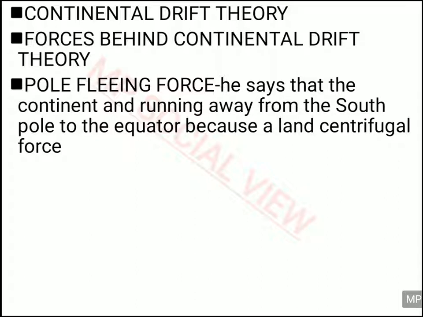Pangaea's center point was the south pole. So because of the centrifugal force and the rotation of the earth, this continent moved away from the south pole towards the equator and the northern pole. Because of the rotation of the earth and the centrifugal forces, Pangaea was moving away from the southern pole towards the equator and northern hemisphere, and because of this movement, it got broken apart in between.